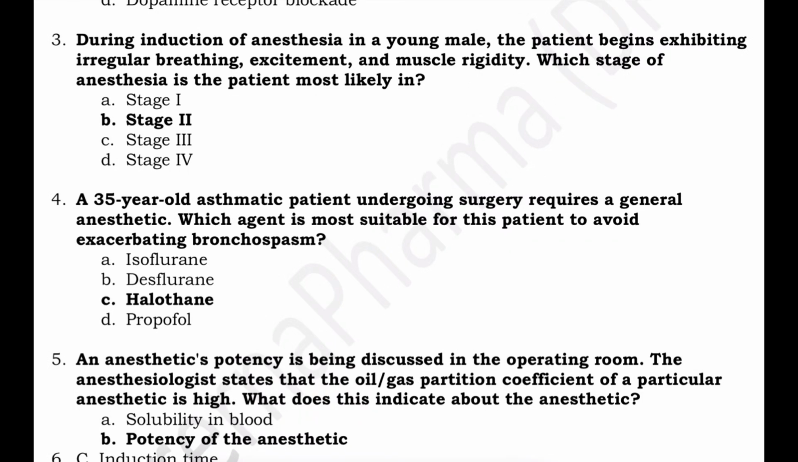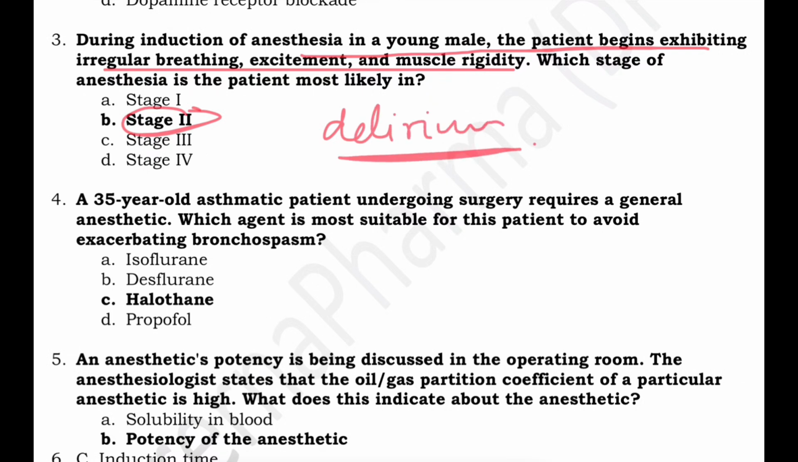During induction of anesthesia in a young male, the patient begins exhibiting irregular breathing, excitement, and muscle rigidity. So which stage? This is stage 2. Stage 2 is also called the stage of delirium, and it involves irregular breathing and increased muscle tone and potential excitement.